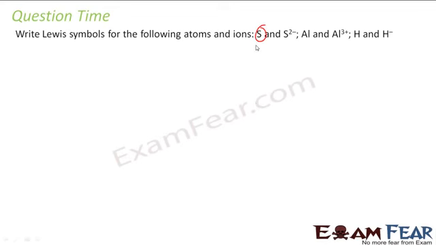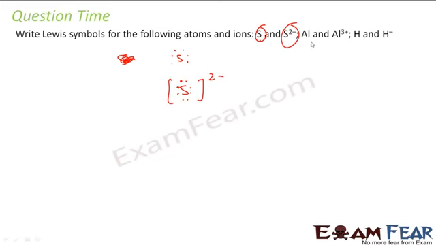Sulfur has 6 valence electrons, so sulfur will be 1, 2, 3, 4, 5, 6. Correct? S minus 2, 2 more extra electrons it has got. So it has 8 valence electrons: 1, 2, 3, 4, 5, 6, 7, 8, and minus 2 charge.